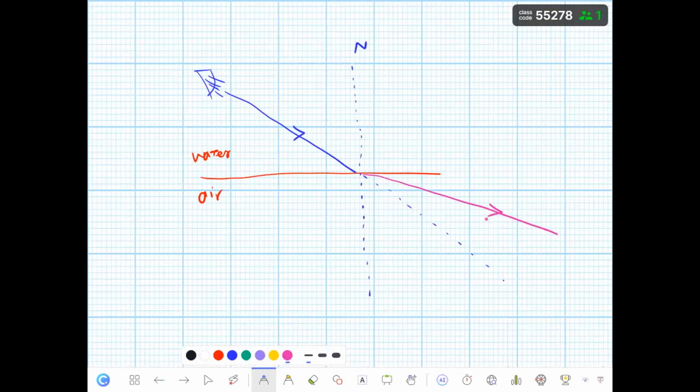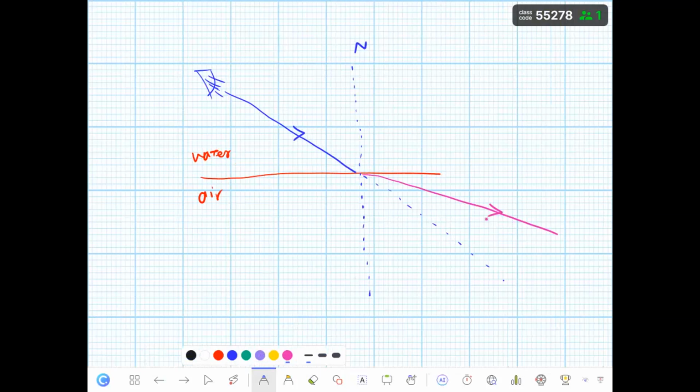So whenever light travels from medium number 1 to medium number 2, if the velocity increases, the refracted light bends away from the normal line. When the visible light travels from medium number 1 to medium number 2, if its velocity decreases, it bends toward the normal. That's all that we discussed today.